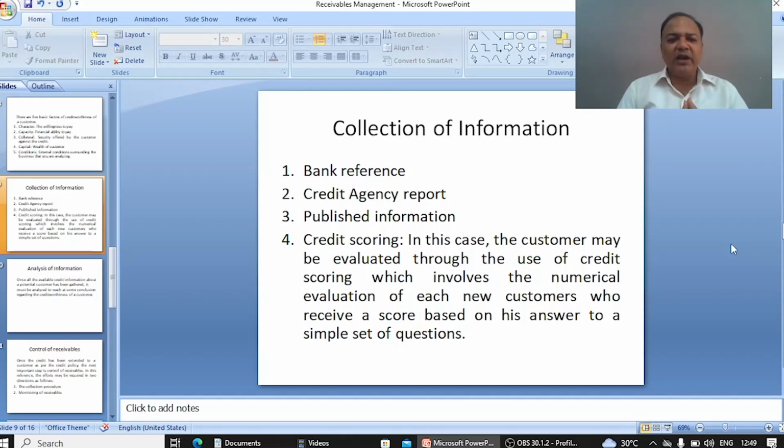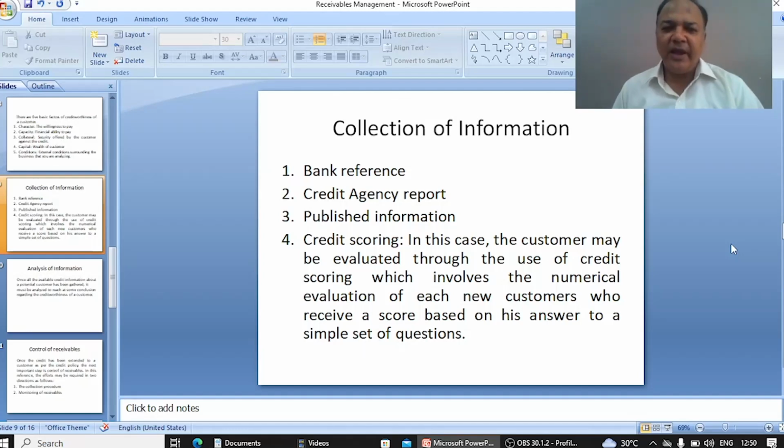Number two is the credit agency report. Nowadays, a number of credit agencies are working everywhere, like Fitch, IBCA. These are different agencies. CIBIL. These are the different credit agencies. These credit agencies make a report on the basis of the profit and loss, balance sheet, and other financial statements.